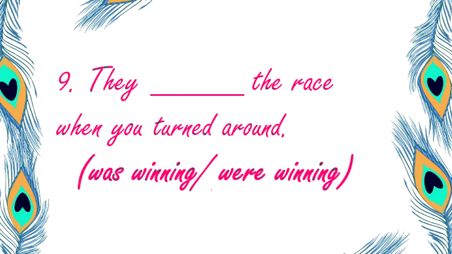Now they dash the race when you turned around. Now see, this is different. Here we have when. When means two different situations happening. So they dash the race, they was winning or they were winning. Now here it is very simple. We have both the choices of past continuous tense. So we should see what should be the helping verb. Now they is a plural subject. So the helping verb will be were. Okay, they were winning the race when you turned around.